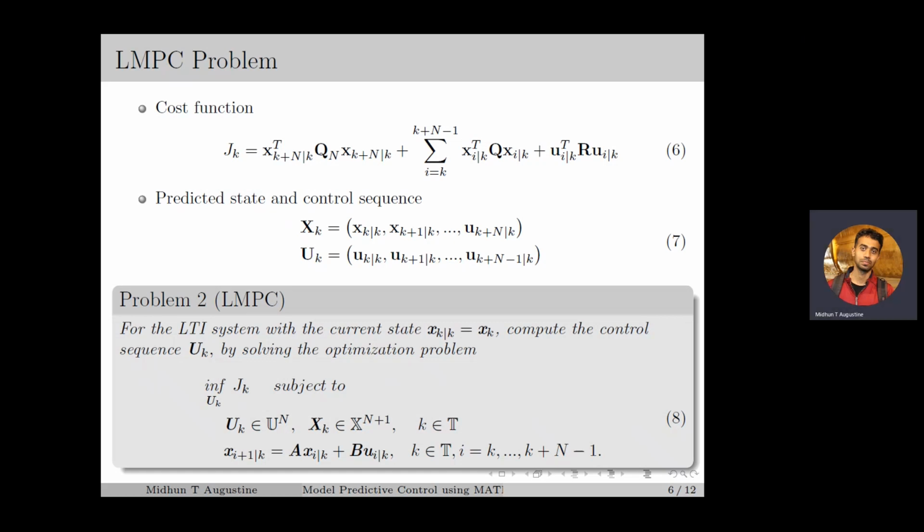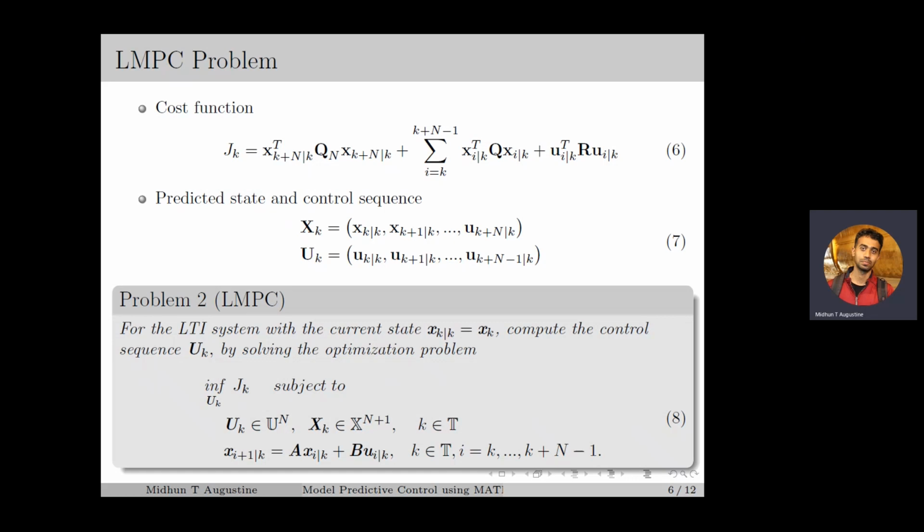Therefore, in LMPC, we define the cost function J_k at time instant k as in equation number 6, in which Q and R are the weighting matrices for the state and control vectors, and Q_N is the terminal weighting matrix. x_i|k and u_i|k represent the state and control vectors at time instant i computed or predicted at time instant k.